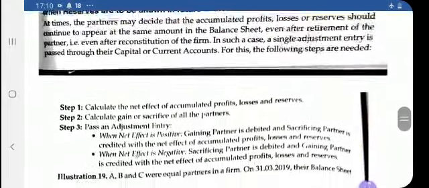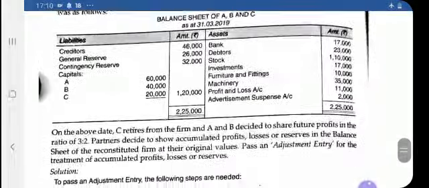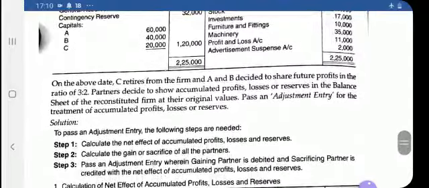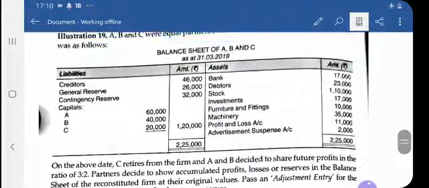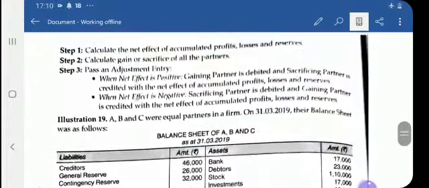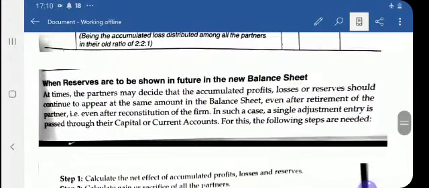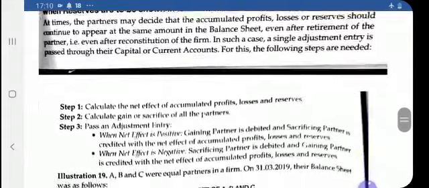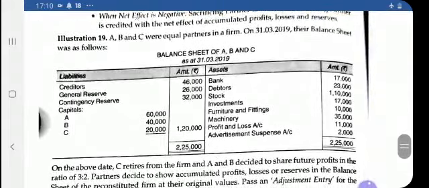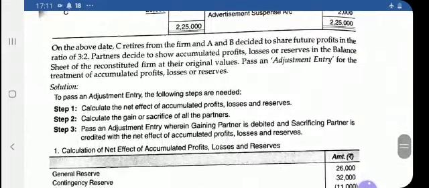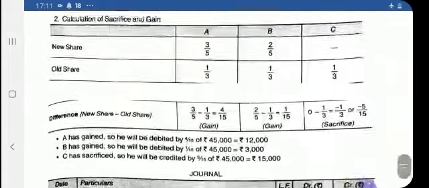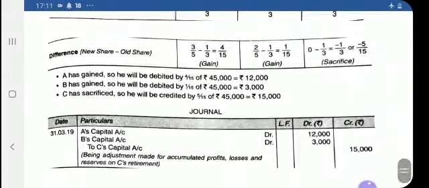This is also one of the ways to do the adjustment as I discussed, but you will not get a single question on it in your NCERT book. But if a question is asked in the board exam to simply do the adjustment by passing an adjustment entry, then you must remember these 3 steps, and with the help of these 3 steps you can pass the journal entry.